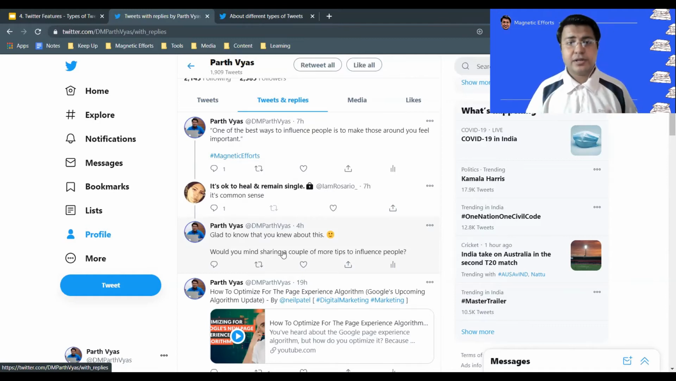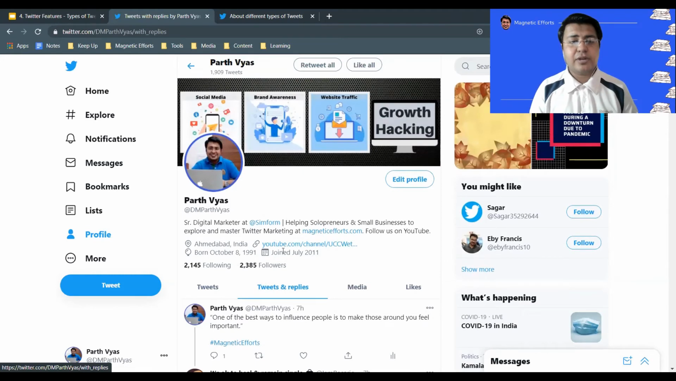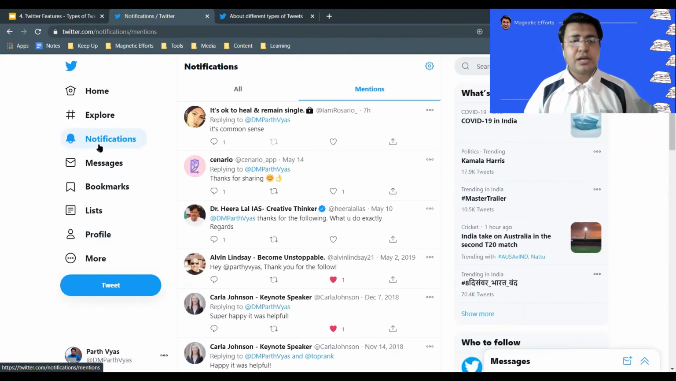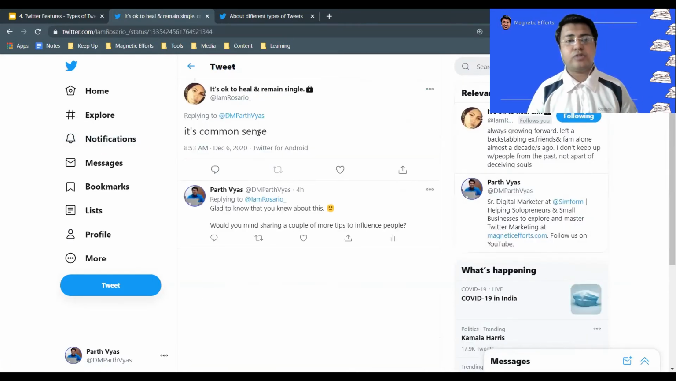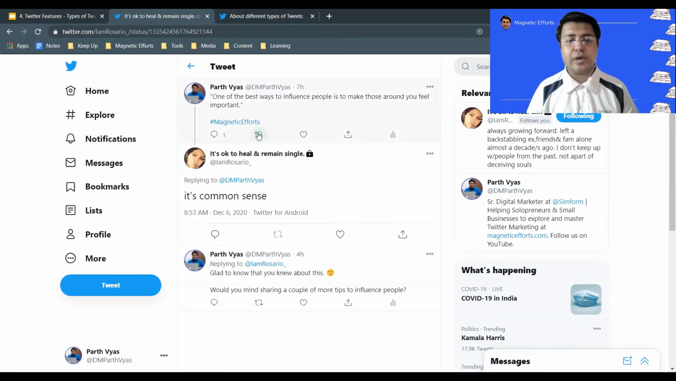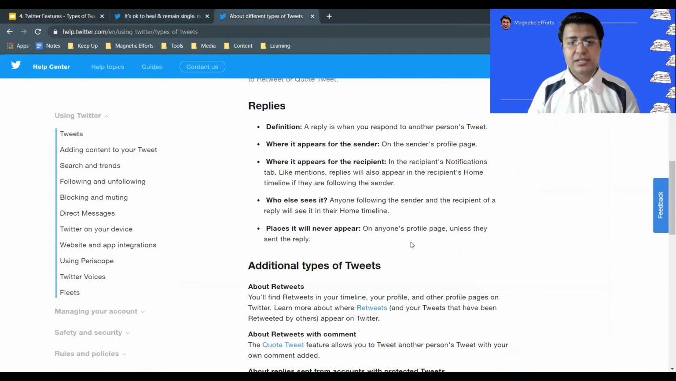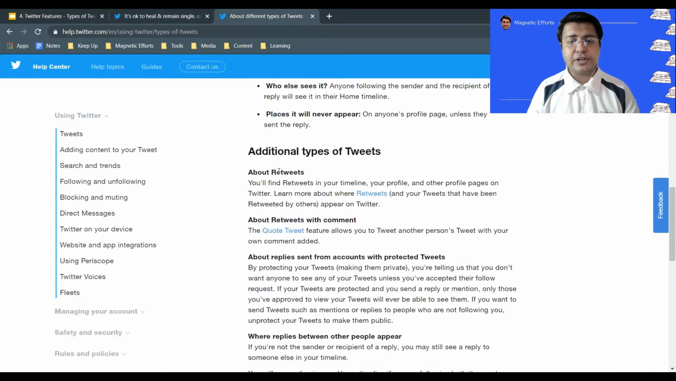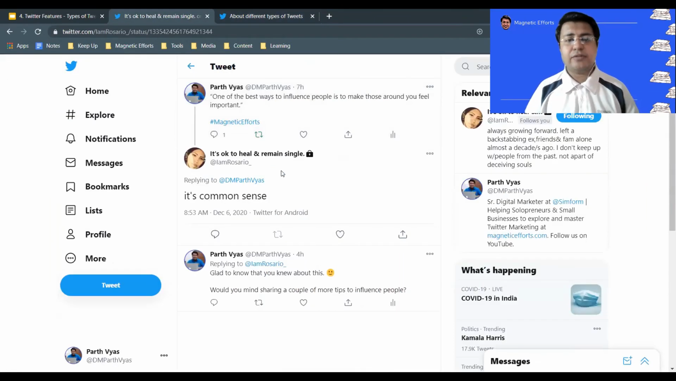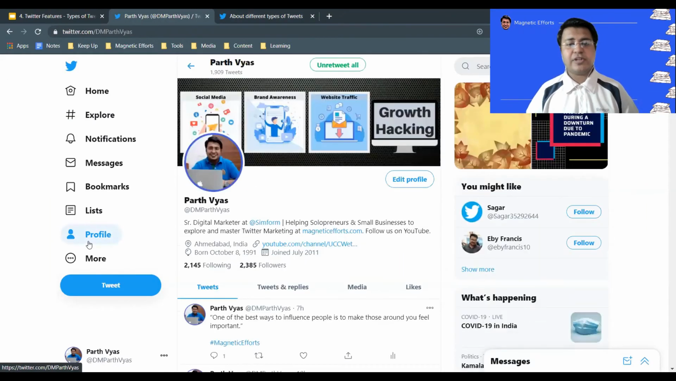And for the recipient, it is also visible in this notifications tab. You can see that somebody replied, and I can click on it, and it will take me to the tweet thread which I showed you earlier, correct? So these are the places where replies will be shown. Now next, retweets. Now this is the retweet. Let's go to this profile section. Retweets are again like we covered in our earlier video, that most people are interested in retweeting things.